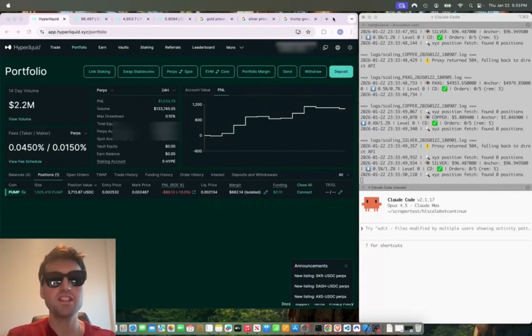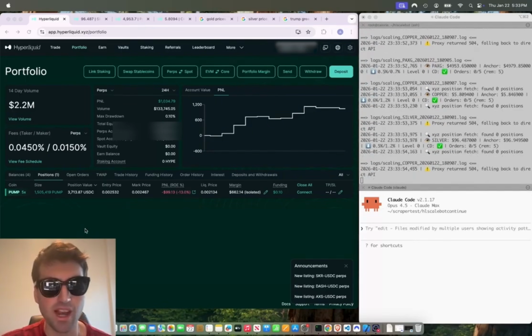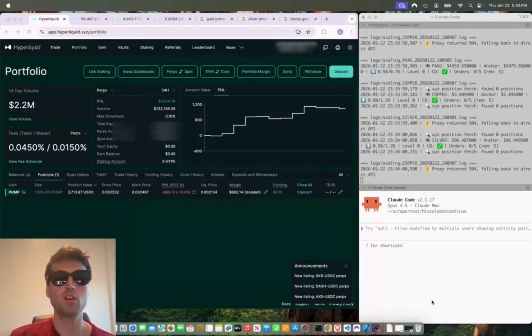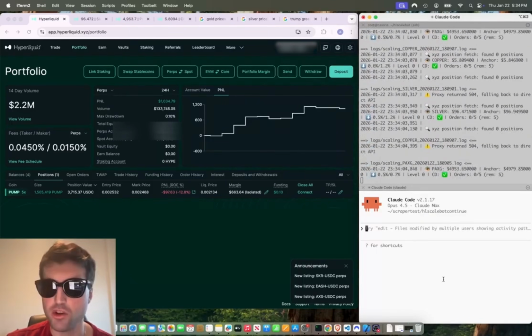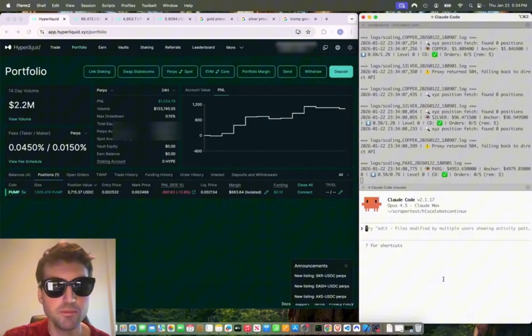What's up, guys? So in the last day, we made about $1,000 by trading gold, silver, and copper on Hyperliquid using a vibe-coded bot that I made with Claude code on the right-hand side here using Opus 4.5. So I want to go over why I'm doing this, how it's actually pretty easy to do with vibe coding now because the models are so good, and then also how you can get started too.